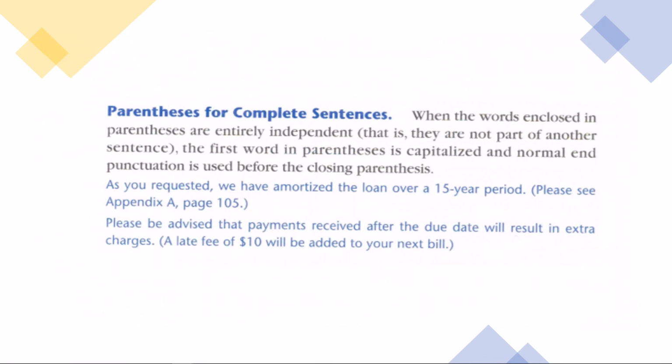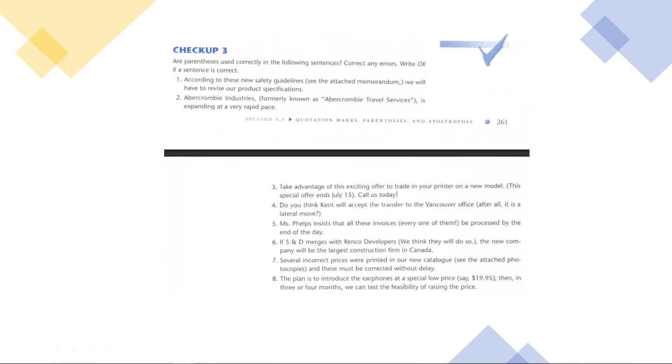Parentheses for complete sentences. When the words enclosed in parentheses are entirely independent, that is, they are not part of the sentence, the first word in parentheses is capitalized and normal end punctuation is used. So you can see here, there's your parentheses. The first word is capitalized, and the period would be right there. Right? So checkup. Are parentheses used correctly in the following sentences? Take a look at them. Stop the screen. And you also have this in your book.